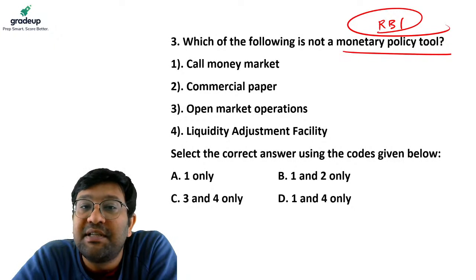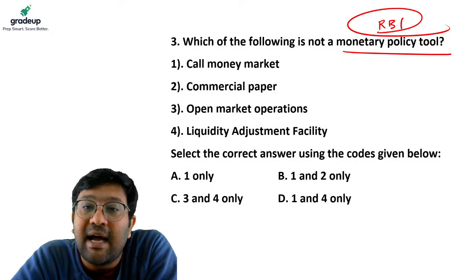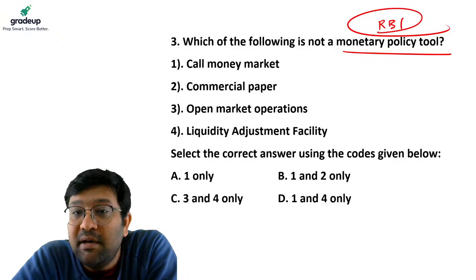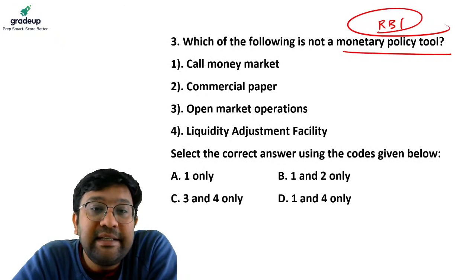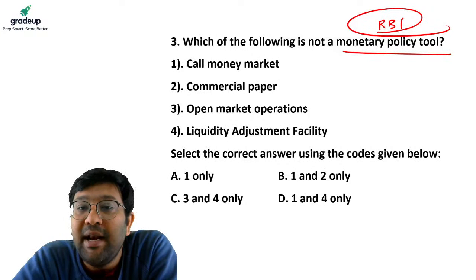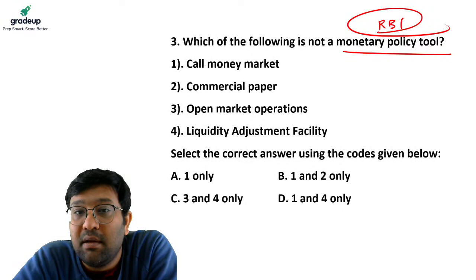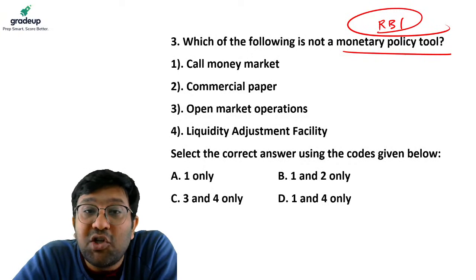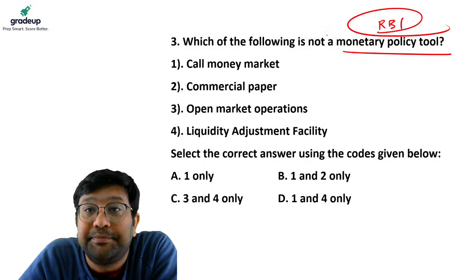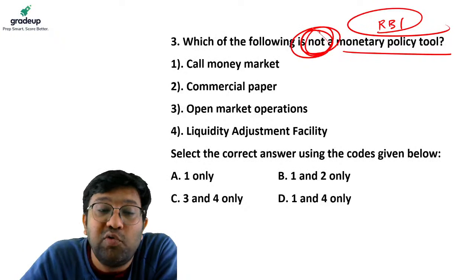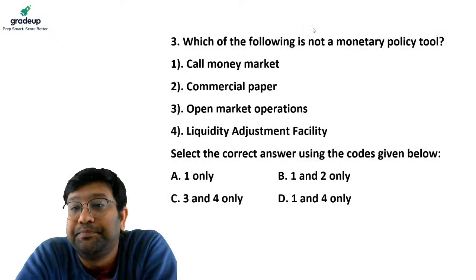Liquidity adjustment facility. Select the correct answer using the code given below. A. Only 1. B. 1 and 2. C. 3 and 4. Or D. 1 and 4. Please answer the question. Which of the following is not a monetary policy tool? You have 40 seconds.